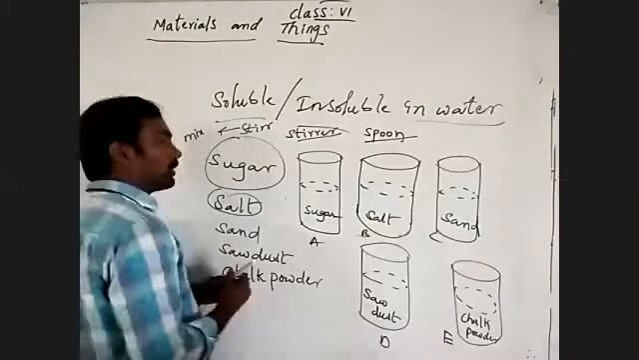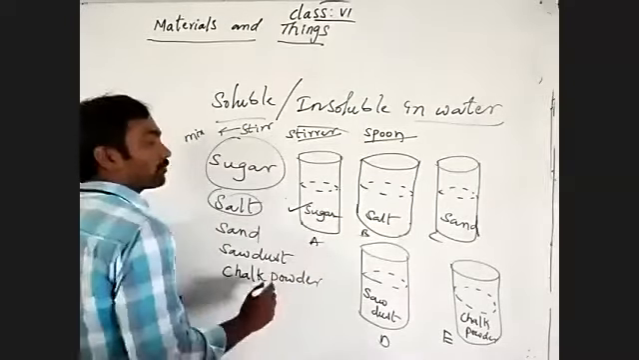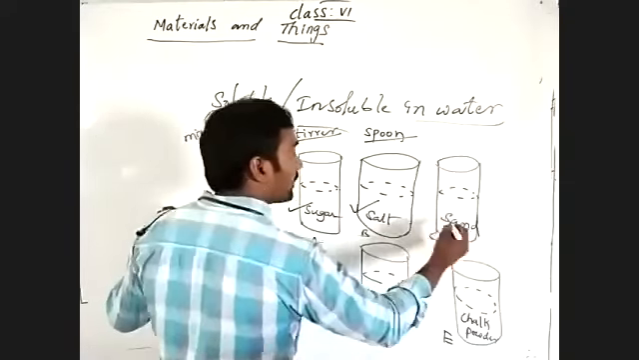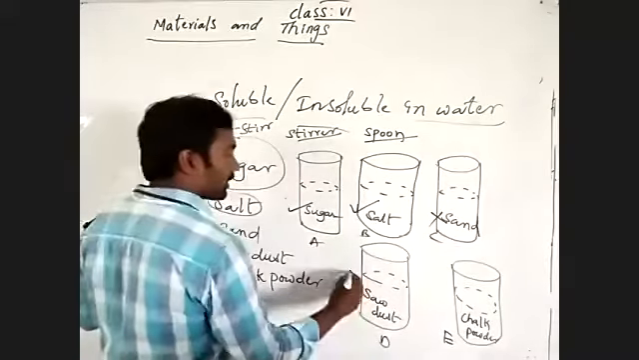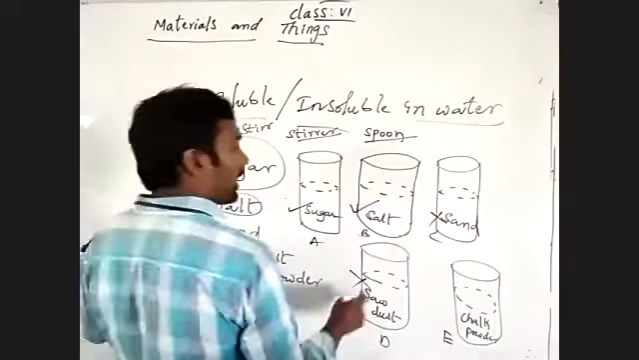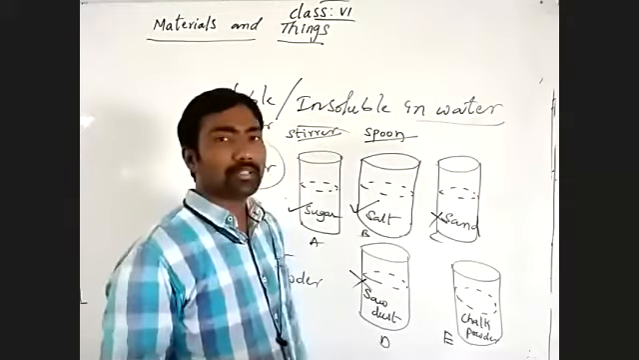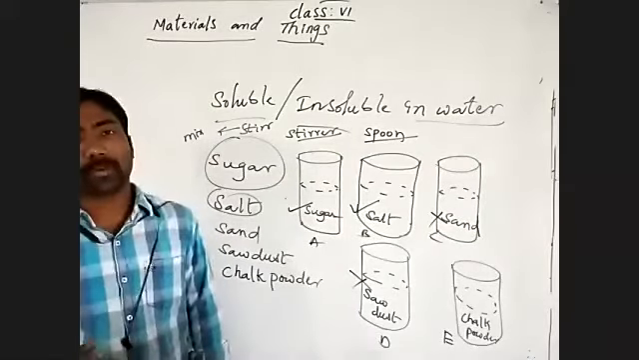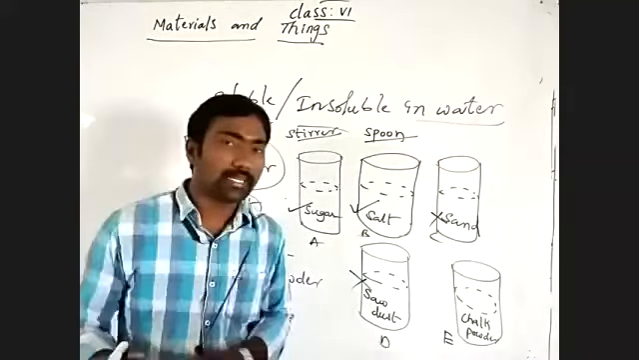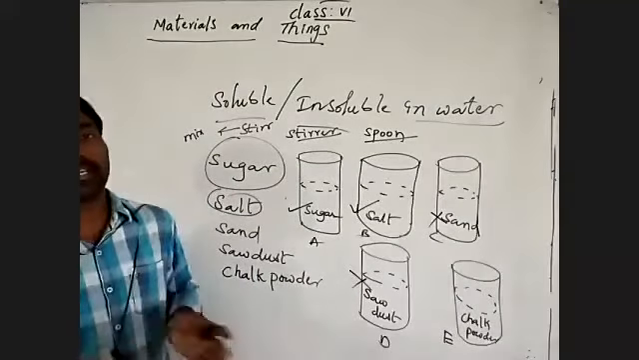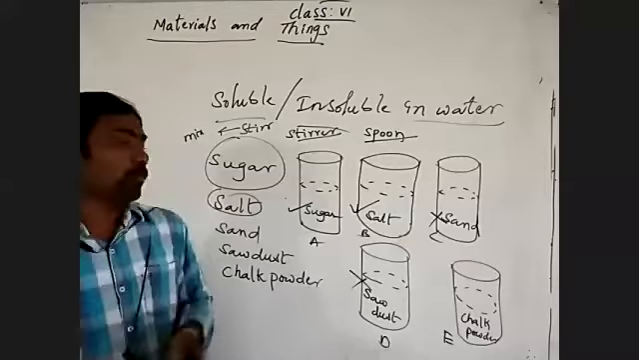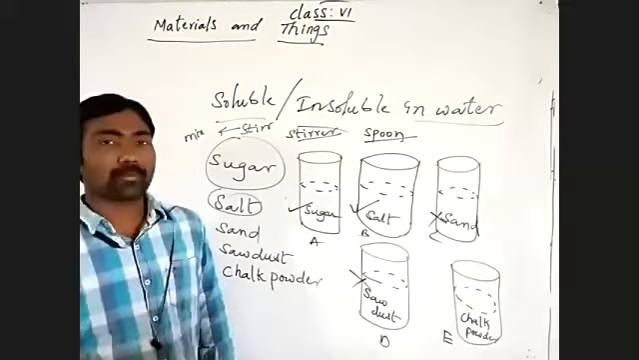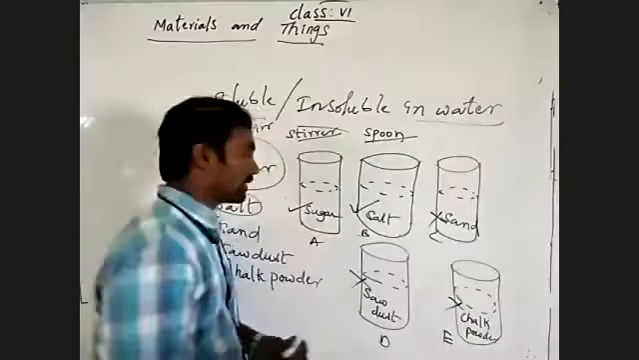See, we may observe sugar will dissolve into the water, salt will dissolve into the water. Next, sand will not dissolve into the water. Sawdust also does not dissolve into the water. And chalk powder will appear to dissolve, but if you leave it without disturbance for some time, the chalk powder will settle at the bottom of the vessel. So it is also not dissolved.